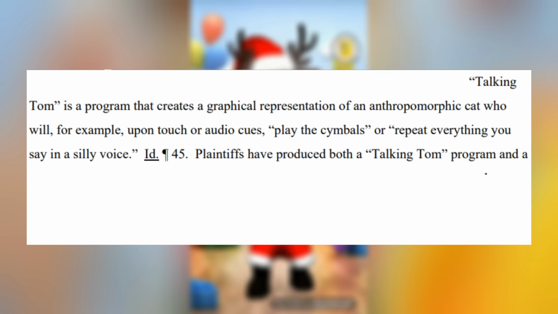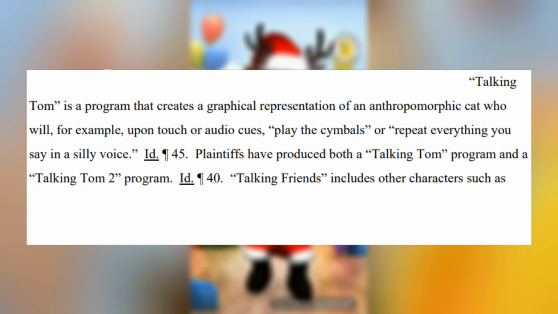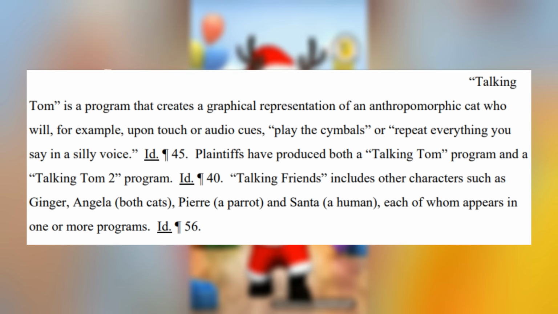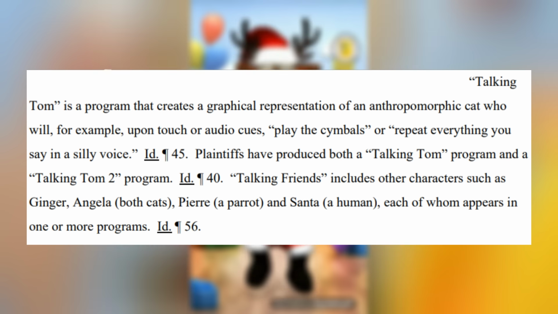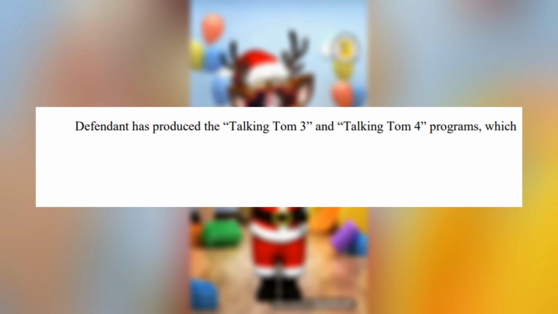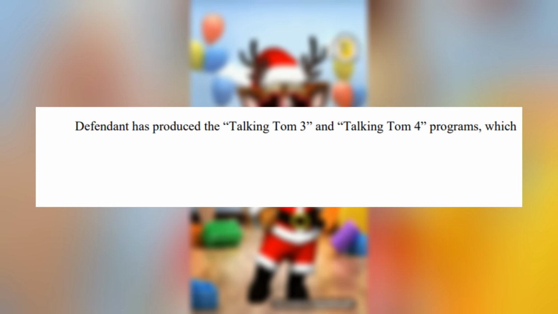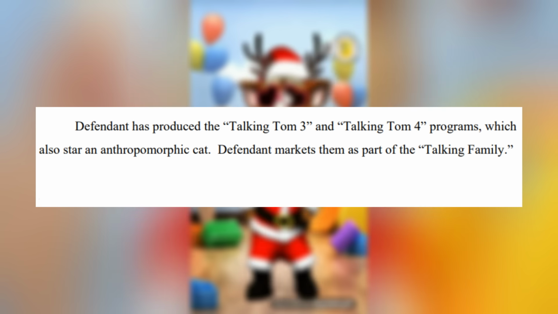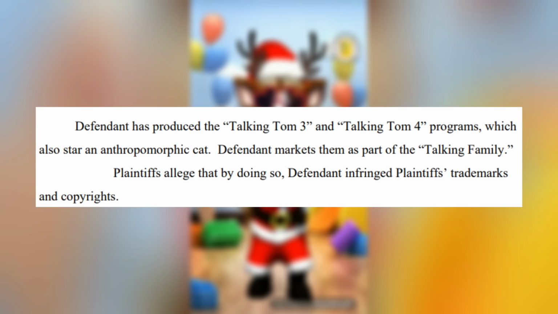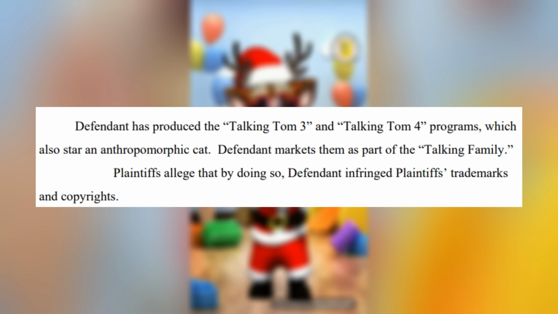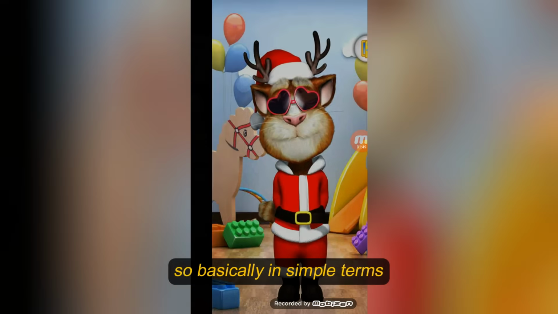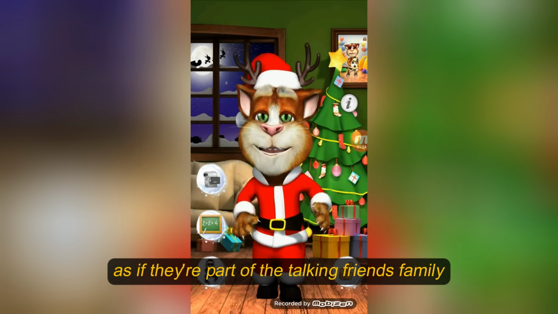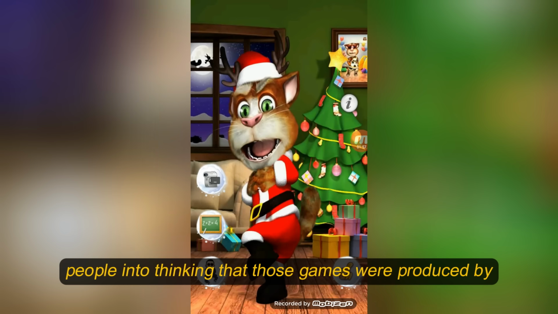Plaintiffs have produced both a Talking Tom program and a Talking Tom 2 program. Talking Friends includes other characters such as Ginger, Angela, both cats, Pierre, a parrot, and Santa, a human, each of whom appears in one or more programs. Defendant has produced the Talking Tom 3 and Talking Tom 4 programs, which also star an anthropomorphic cat. Defendant markets them as part of the Talking family. Plaintiffs allege that by doing so, defendant infringed plaintiffs' trademarks and copyrights. So basically, in simple terms, Nanjing infringed Outfit 7's rights by marketing the game as if they're part of the Talking Friends family, and tricking people into thinking that those games were produced by Outfit 7.